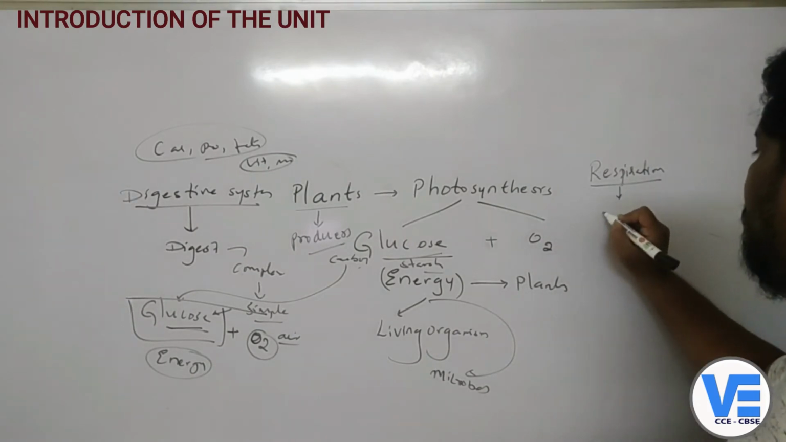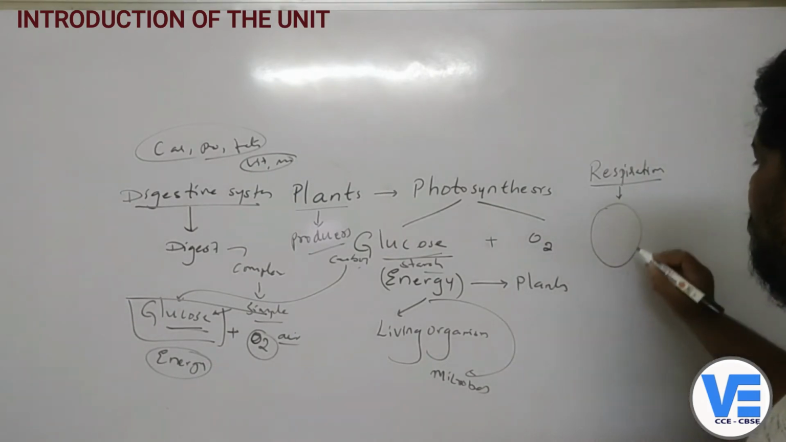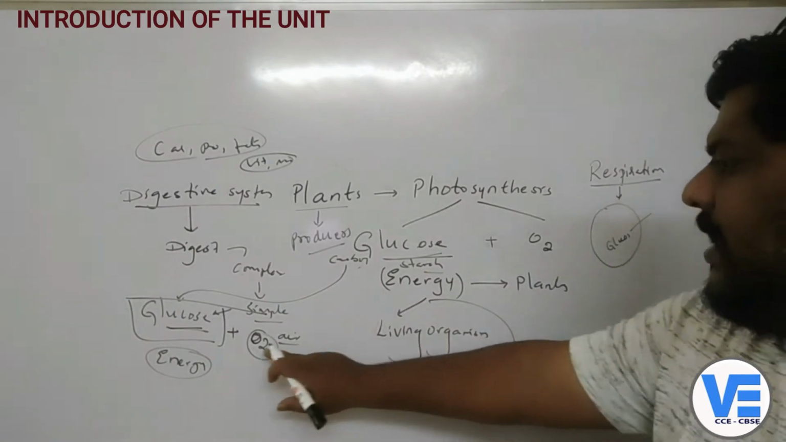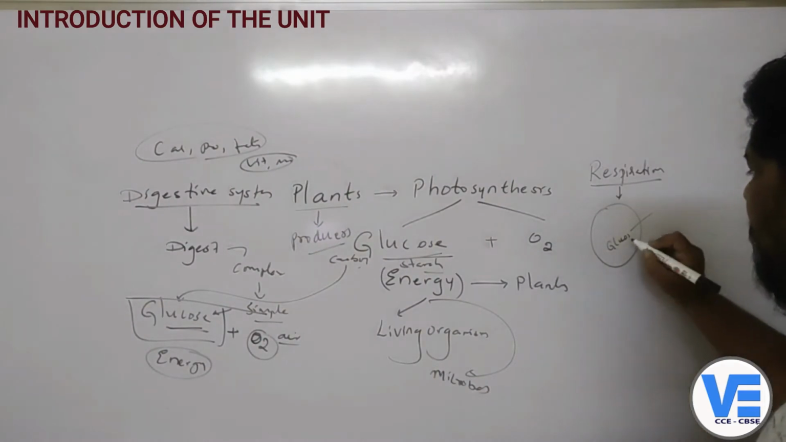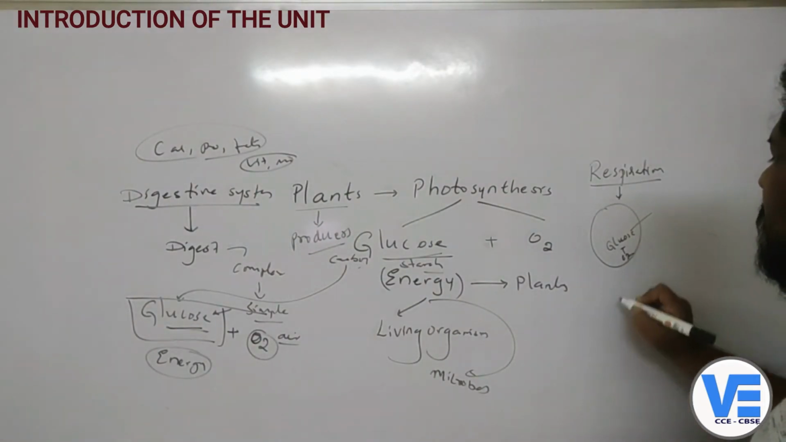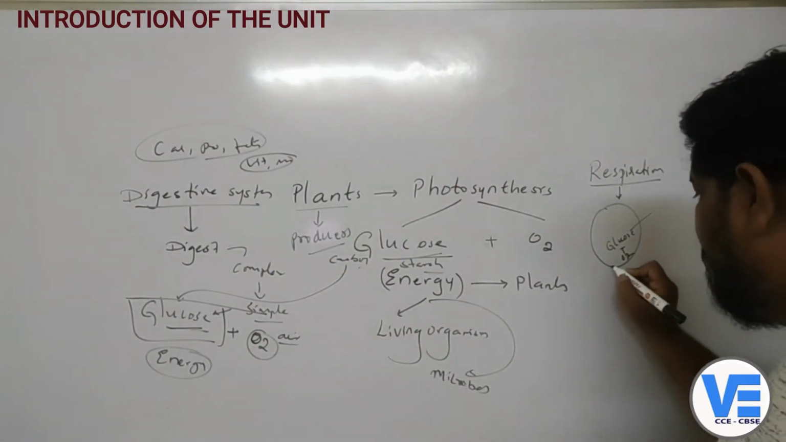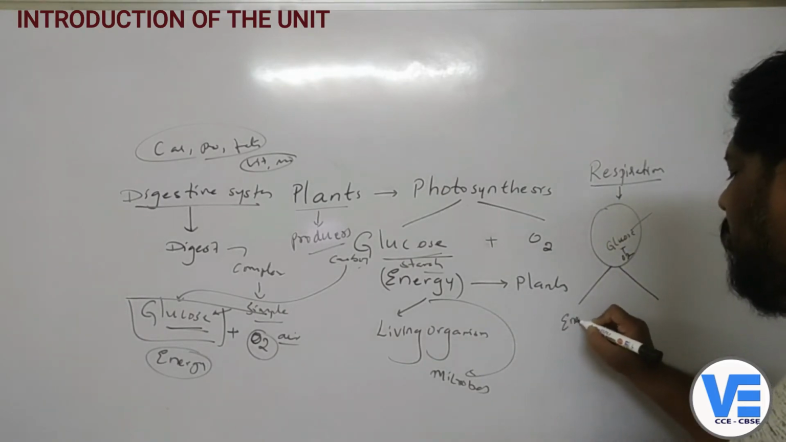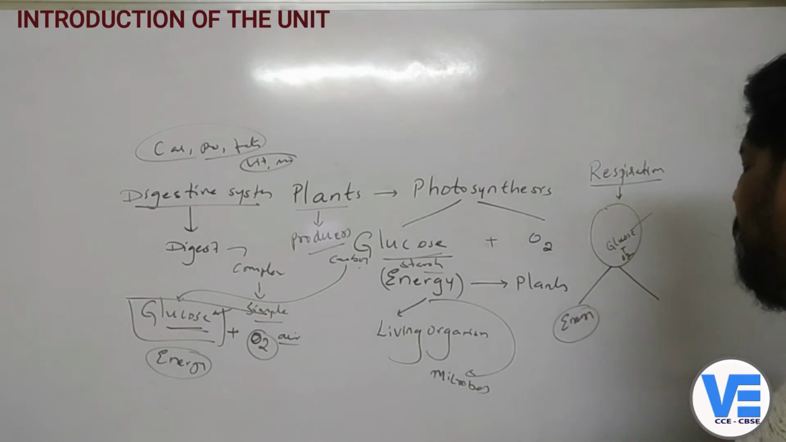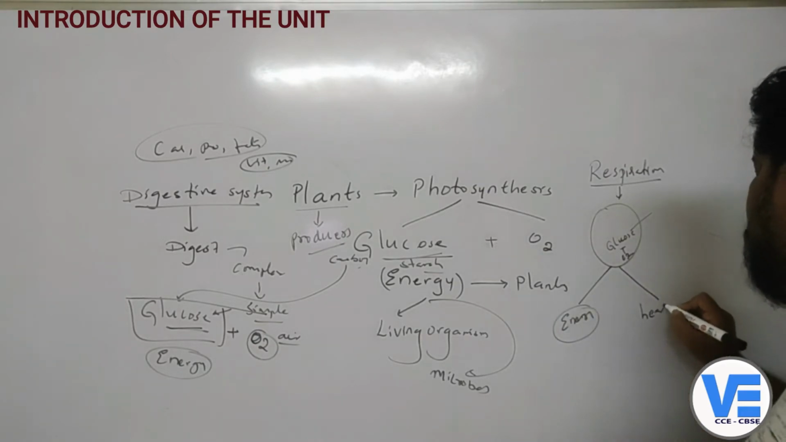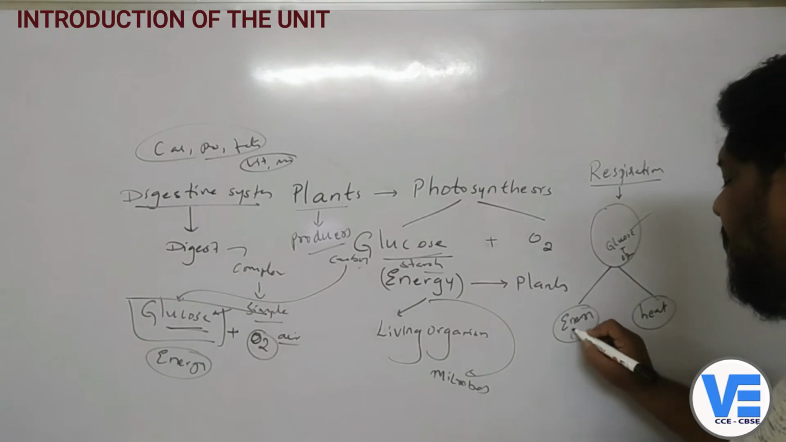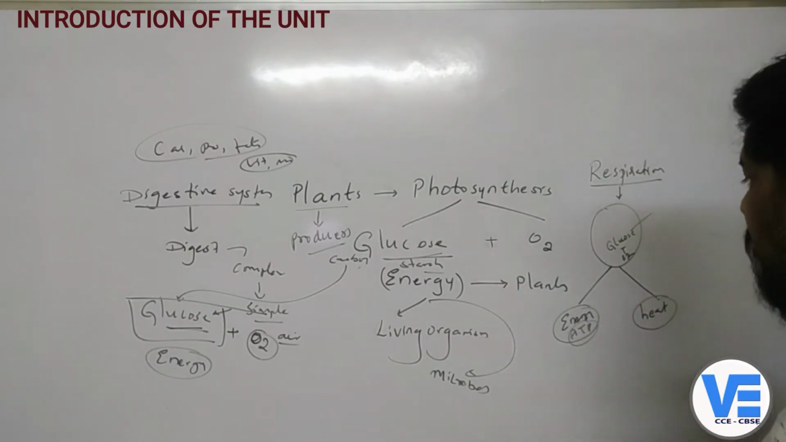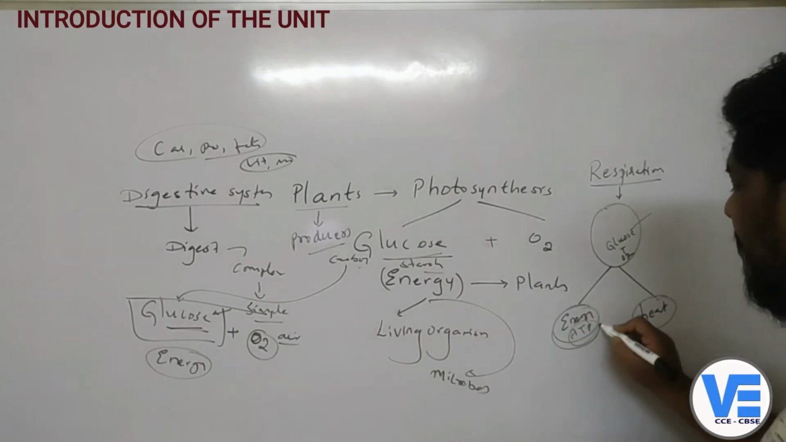Assume this as a cell. Now when glucose goes inside the cell, and also oxygen goes inside the cell, what happens here is the glucose molecule will get oxidized and produce a lot of energy to our body, right? And also some energy is released in the form of heat. All the energy is stored in the form of ATP, that is adenosine triphosphate. Okay, so now here we are getting the energy.